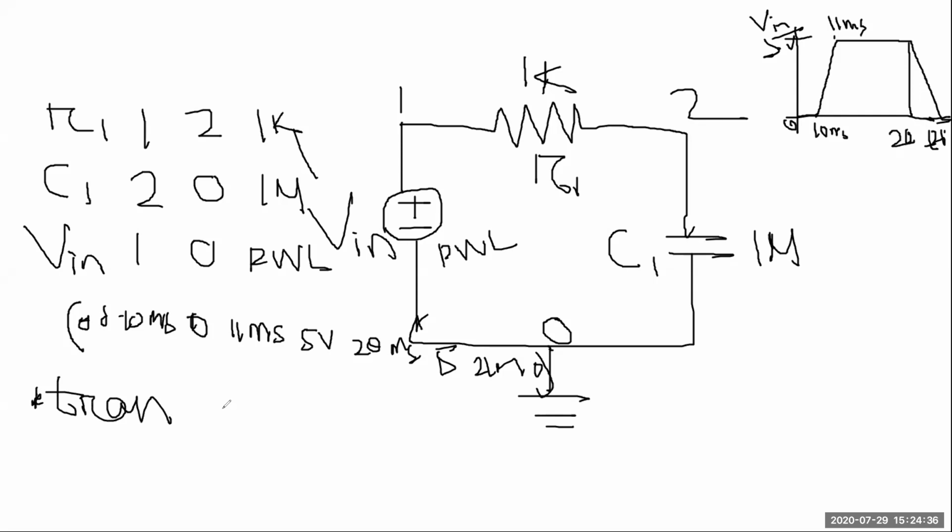Then give the step size and the end time. Suppose the step size is 0.01 millisecond, and the end time is 21 millisecond. This is the transient format. The transient simulation will run up to 21 millisecond, calculating stepwise with a step value of 0.01 millisecond. Then here you have to create the dot control command.